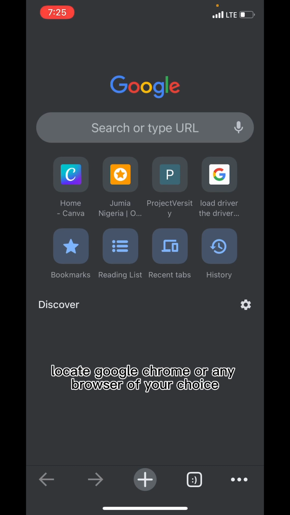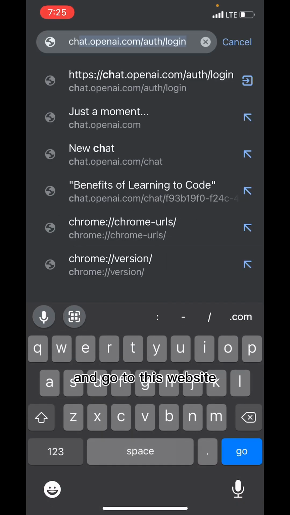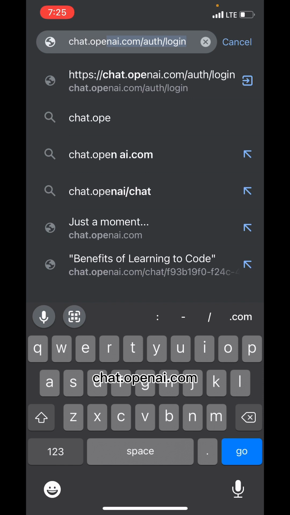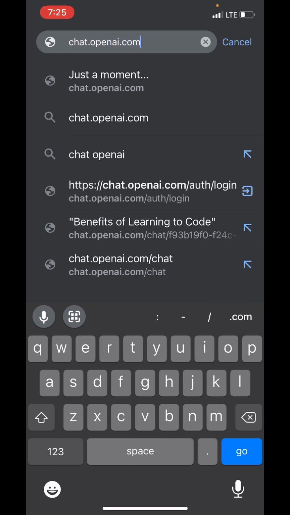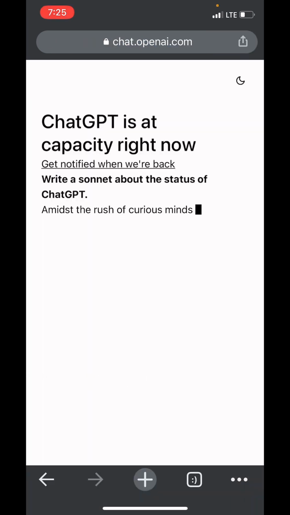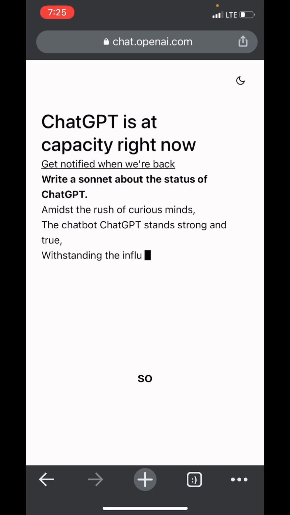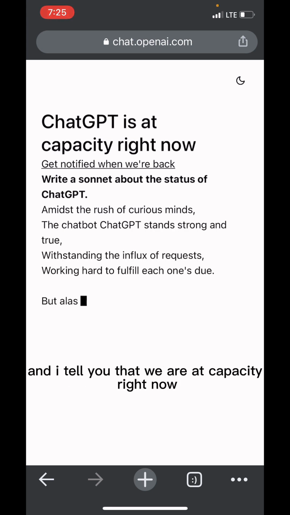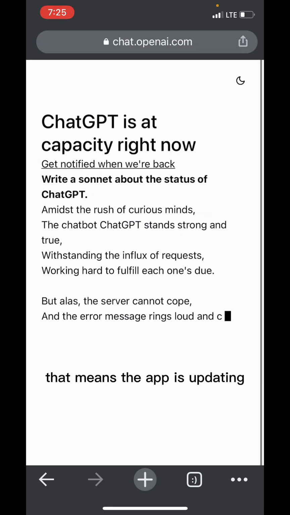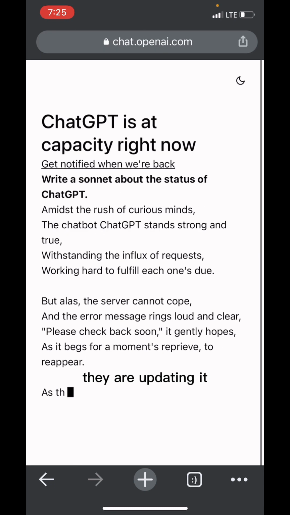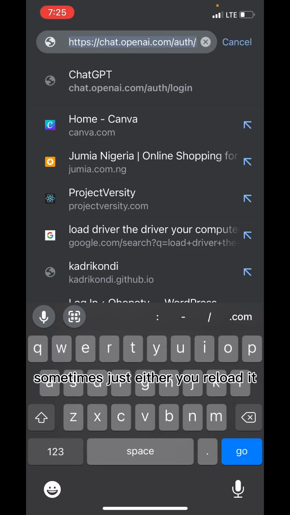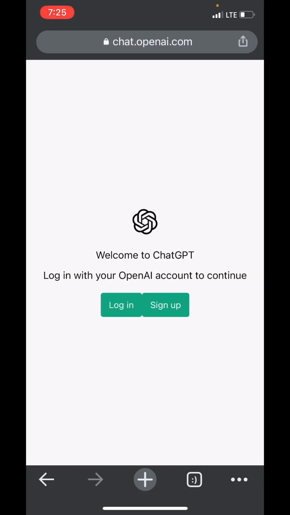Locate Google Chrome or any browser of your choice and go to chat.openai.com. I will leave the link in the description or in the comment section. Sometimes you might go to this website and it might tell you that we are at capacity right now. That means they are updating the app. Don't worry, you can reload it and it might come back. If it doesn't, I will show you the other one that is readily available every time. It's called Playground. But let's just start now.